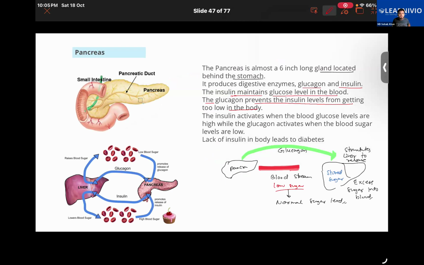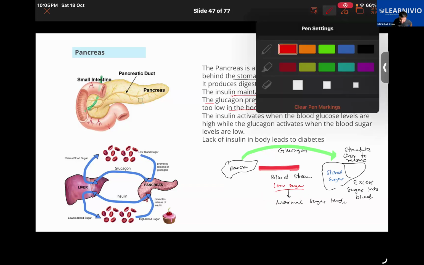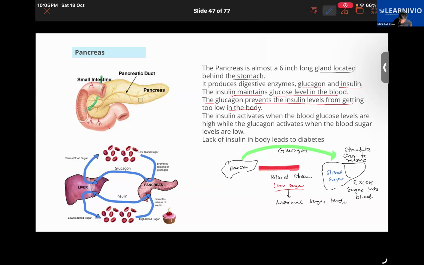So is there any disease if there's a lack of glucagon? We have learned that glucagon helps in bringing the low blood sugar level back to normal. So in that case, the person will suffer from low blood sugar level. I think that can be called hypoglycemia, if I'm correct.